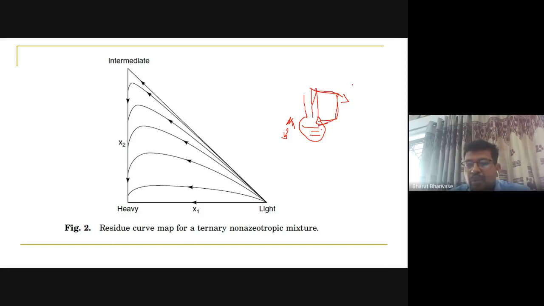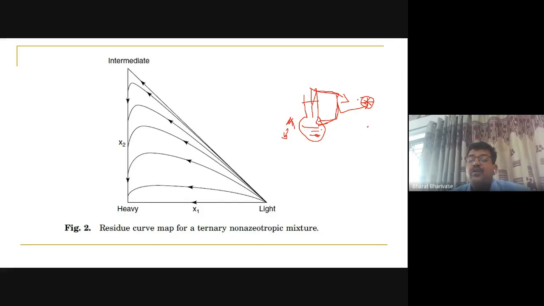If you continue this process for some hours, you can say equilibrium is reached between the vapor and liquid phase, and then you can take a sample from the residue and check its composition, and thereafter withdraw some vapor sample, that is, a distillate sample. If we withdraw a distillate sample here, what will happen?